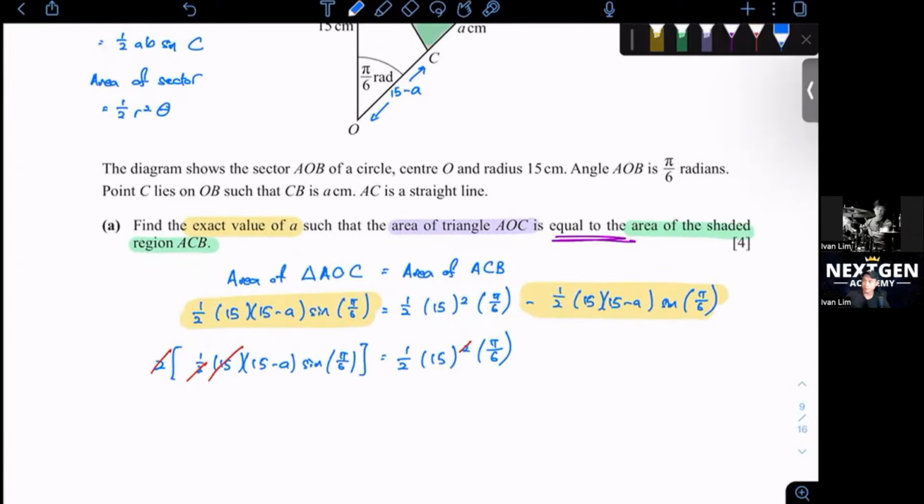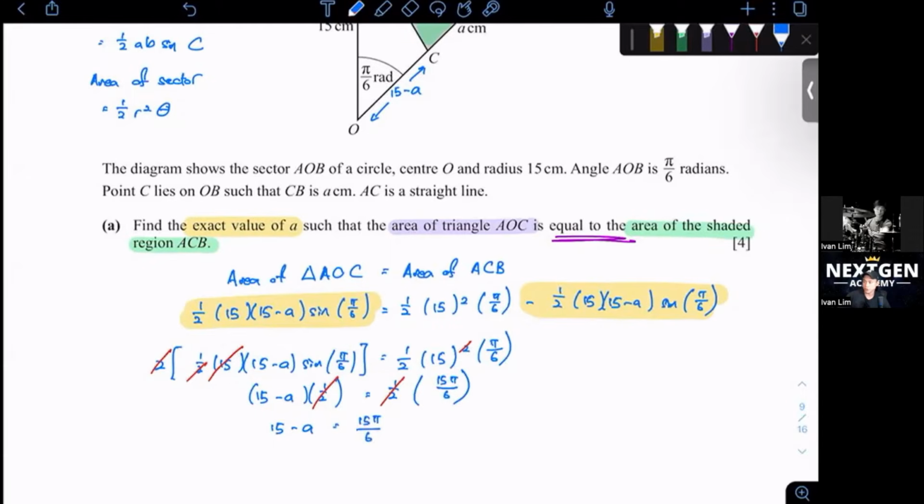Sine pi over 6, you can just type in your calculator. It should give you 1 over 2. Then here also we have 1 over 2 and 15 pi over 6. Why did I leave the 1 over 2 there? Because here and here we can simplify it. So 15 minus a equals 15 pi over 6.